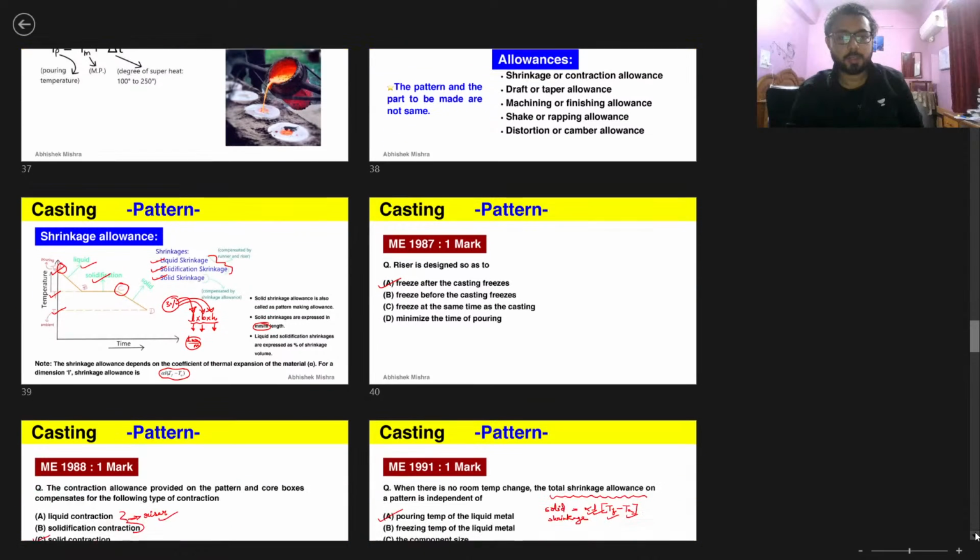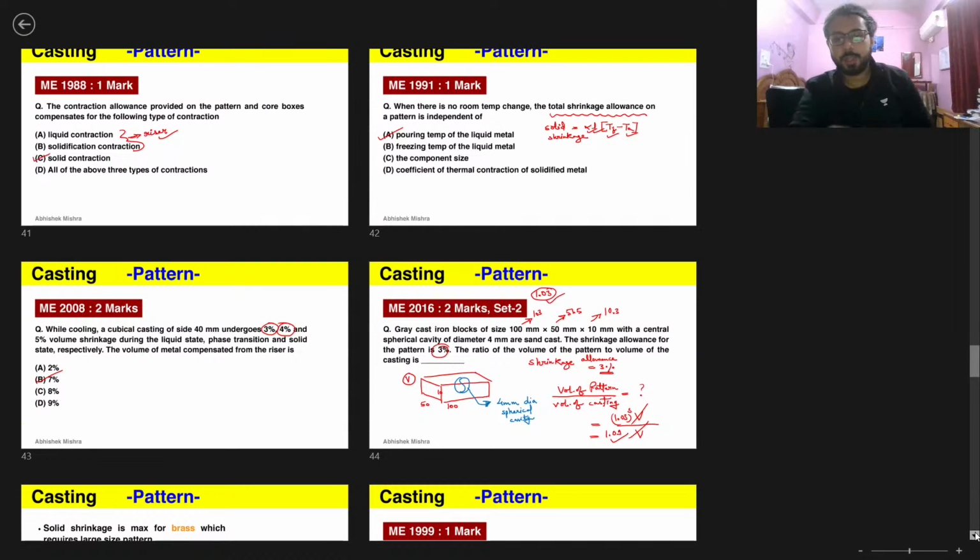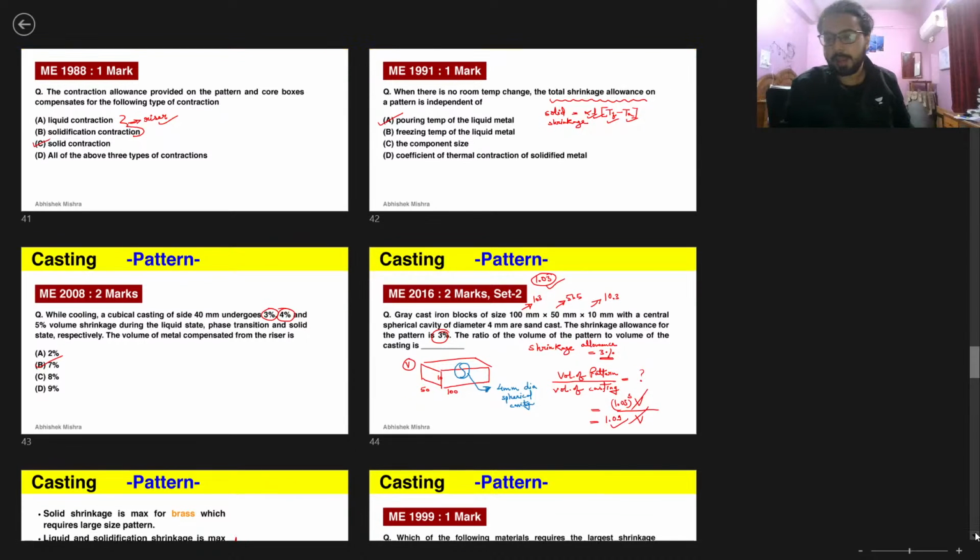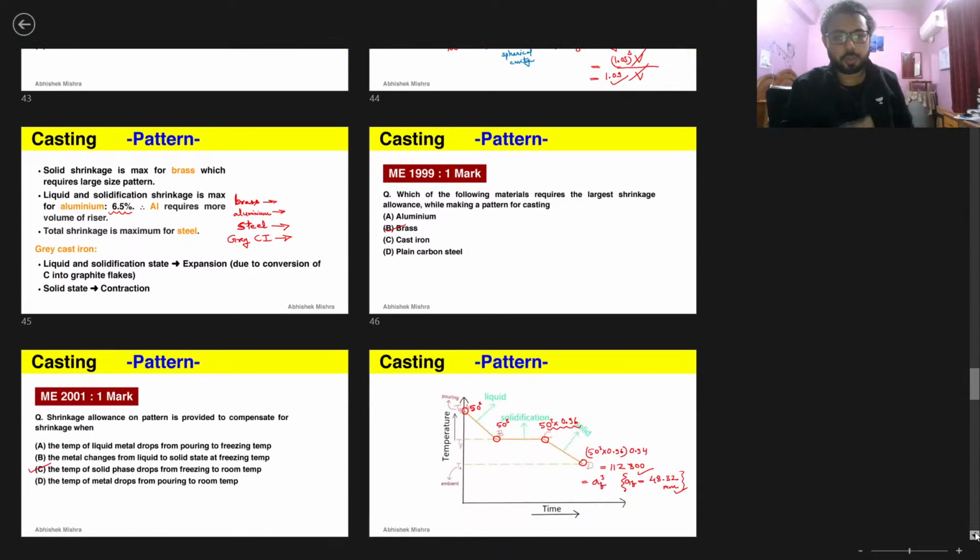And we did some of the important questions, and discussed one very important tip here, how to calculate this volume of pattern by volume of casting in a matter of a few seconds, not wasting a lot of time in calculation here. And we also talked about the four materials that we need to be focusing on: brass, aluminum, steel, and gray cast iron, and why we should be aware of them during this casting study of ours.